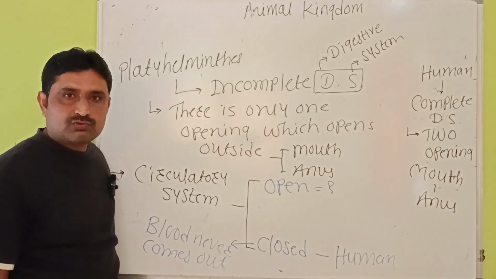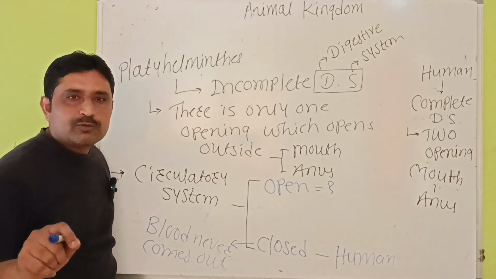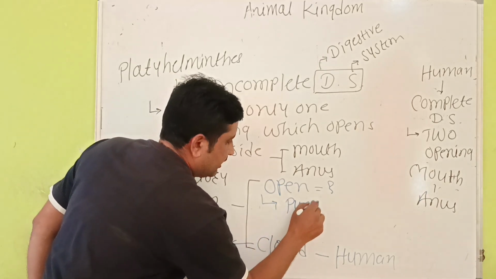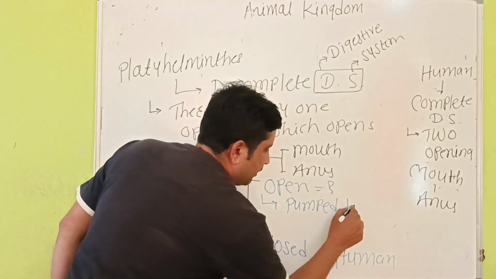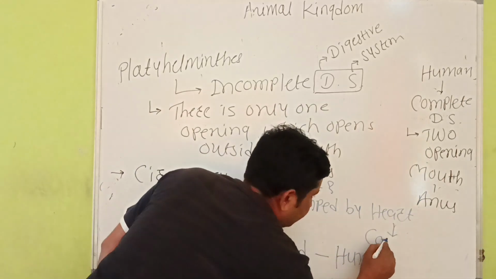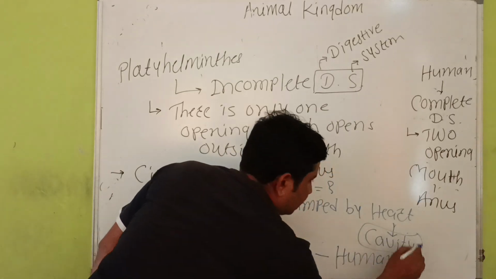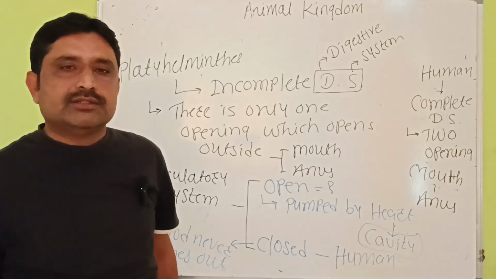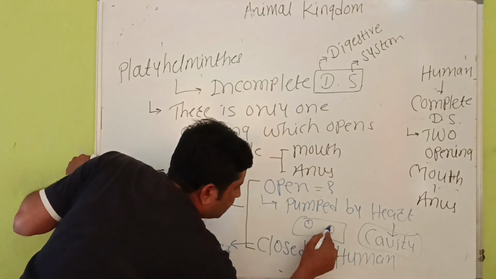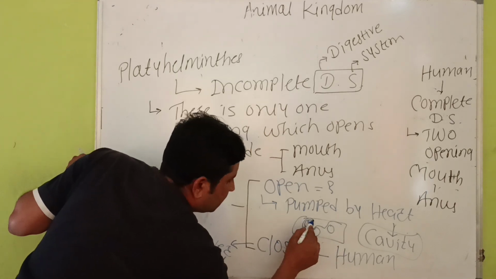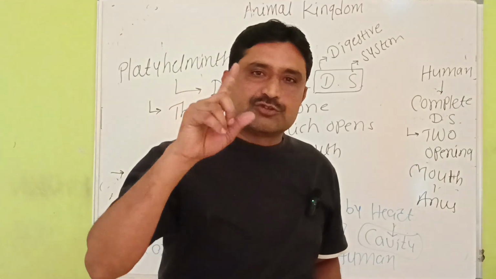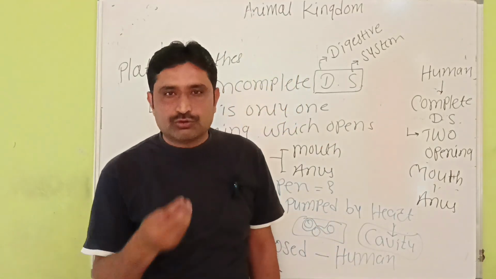As in cockroaches, Arthropoda, there is open type of circulatory system. It means blood pumped by heart, हार्ट जो ब्लड को पंप करता है, enters it into the cavity. एक कैविटी में जाता है, and उस कैविटी में जितने भी ऑर्गन्स हैं, these organs are completely bathed. Suppose in a cavity there are organs 1, 2, 3, then these organs are completely bathed, and during that bathing there is exchange of respiratory gases and exchange of nutrients.